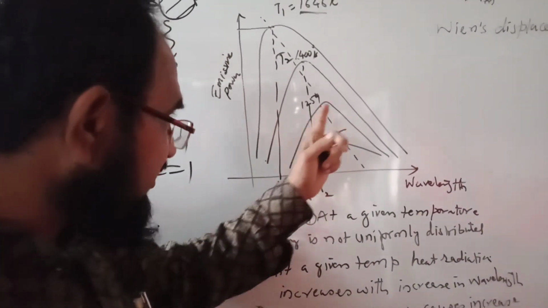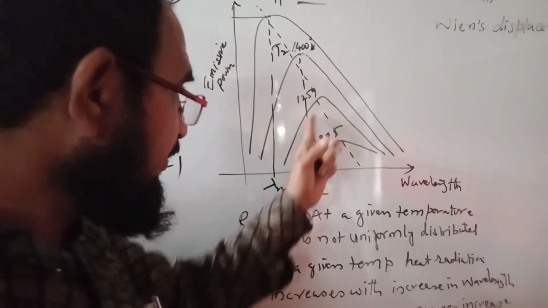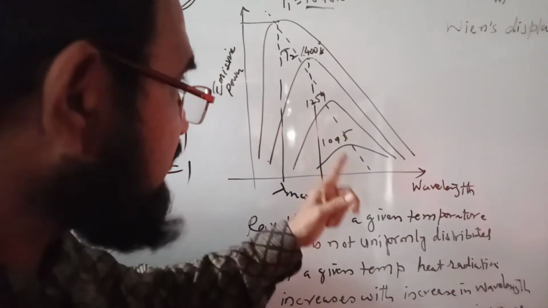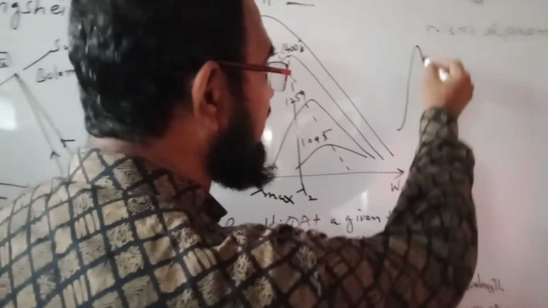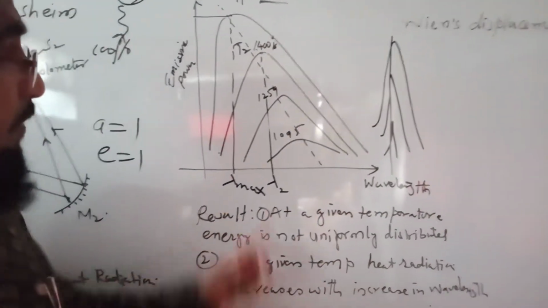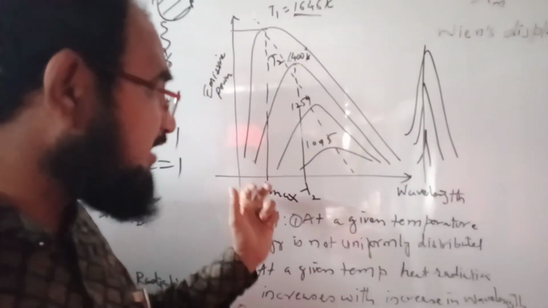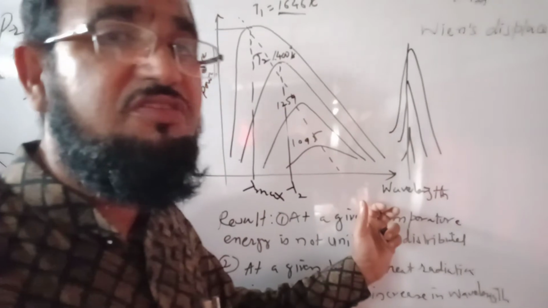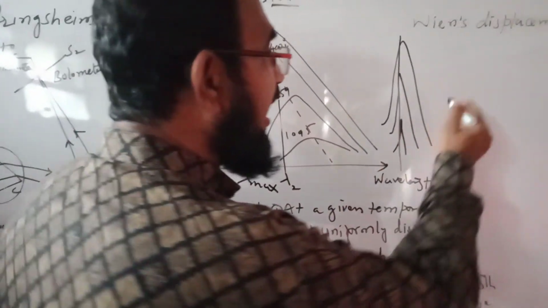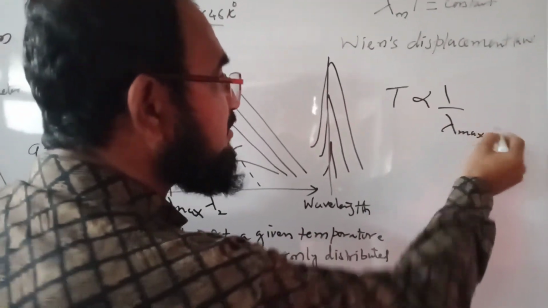We can also see the third temperature. If the black body is at nearly 1200 degrees Kelvin, then again the peak is at a different position. These peaks are not coinciding. So the peak will move, that is, the maximum radiation wavelength will move towards the higher wavelength side. It means that the temperature of the black body and the maximum wavelength are inversely proportional to each other.